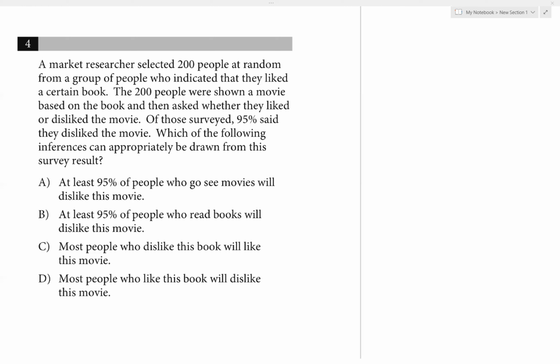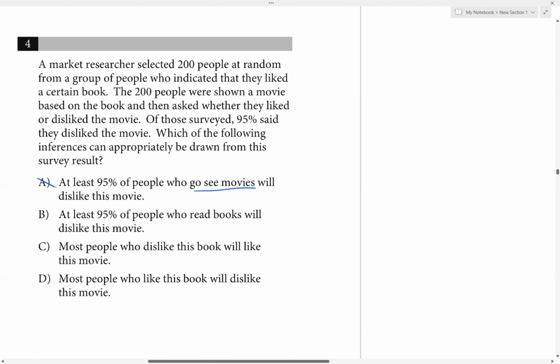A says at least 95% of people who go see movies will dislike this movie. This is not true, right? Well, this could be a true statement, but it's not the best answer here, because we asked the people who like the book, not the people who go see movies. That is not the population we're talking about. We didn't ask anybody who goes to see movies, so that's not what the survey is based on. That's not going to work.